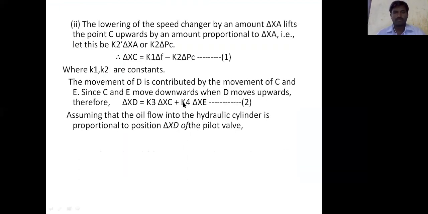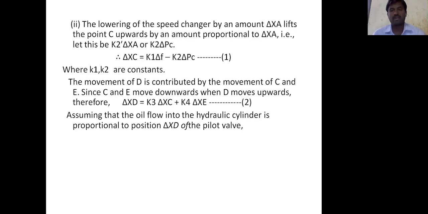So here the movement of D is contributed; the movement of C and E is to move downwards when D moves upwards. Therefore, the final equation is delta xd equal to k3 into delta xc plus k4 into delta xc. So the C point and the D point of the linkage mechanism both move downwards, so I take that as the positive. The next point is assuming that the oil flow into the